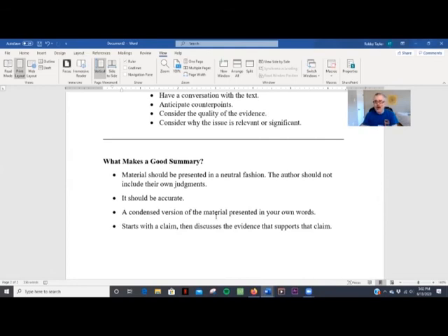And so that's all I have for you for now. I just want to re-emphasize that the skill that we're working on for this unit, summary, is going to come in handy for unit number 3, and that it involves more than just writing. It really involves reading and thinking.